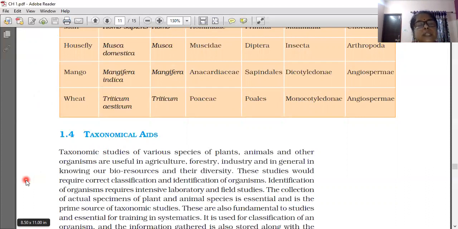Taxonomic studies of various species of plants, animals and other organisms are useful in agriculture, forestry, industry and, in general, in knowing our bioresources and their diversity.